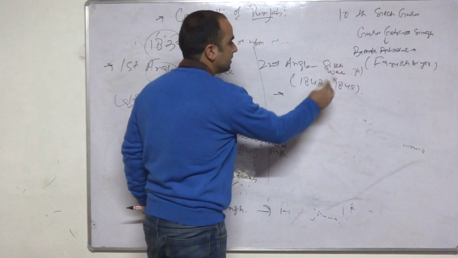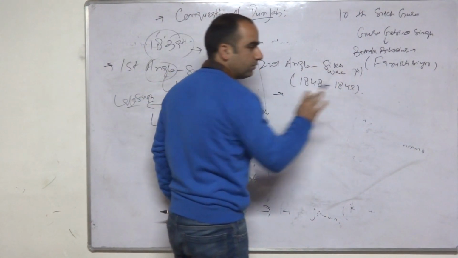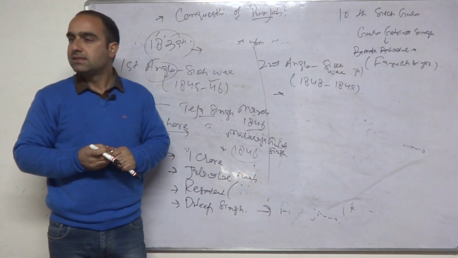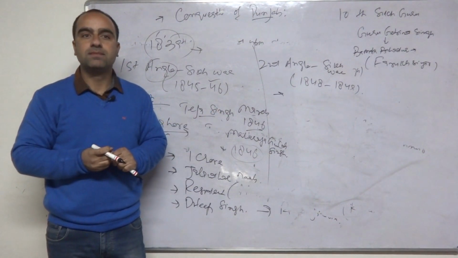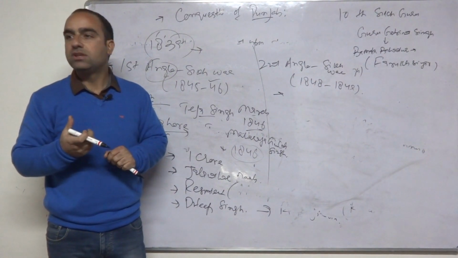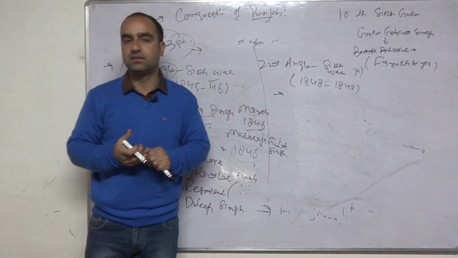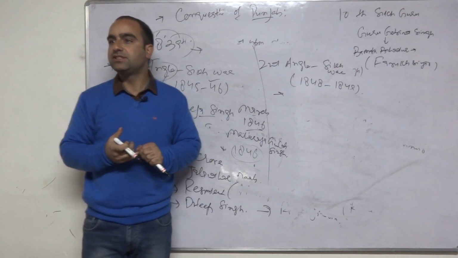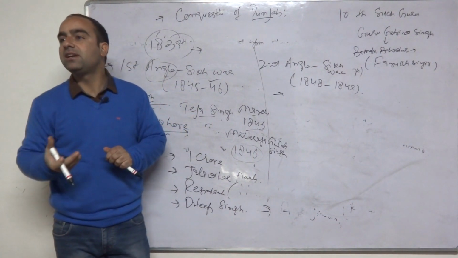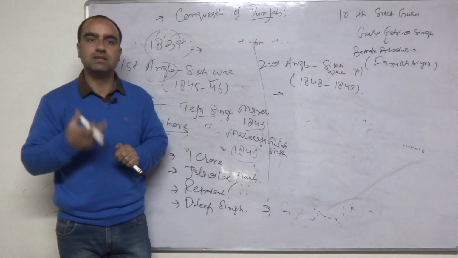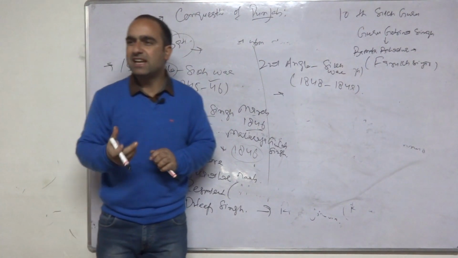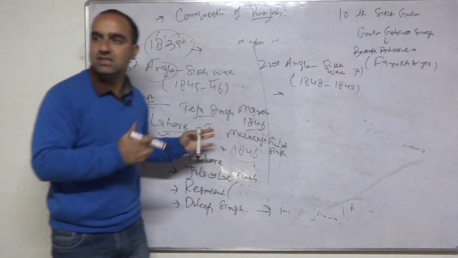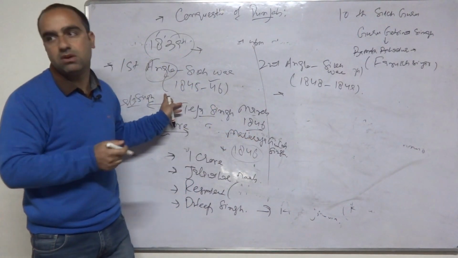So this second Anglo-Sikh War, 1848 up to 1849. Now see, in this second Anglo-Sikh War, it was actually Sher Singh who created trouble for the Britishers. Sher Singh and other Sikh leaders were not satisfied with the humiliation which they suffered in this Treaty of Lahore.